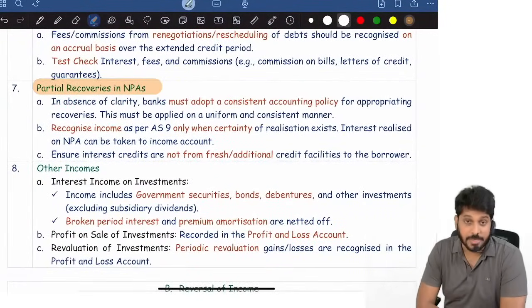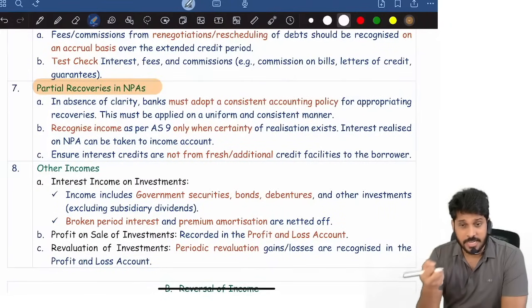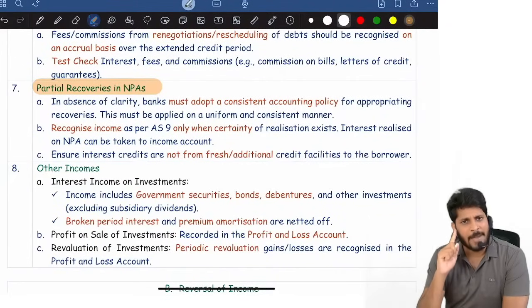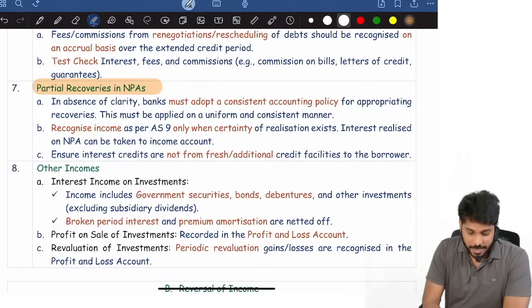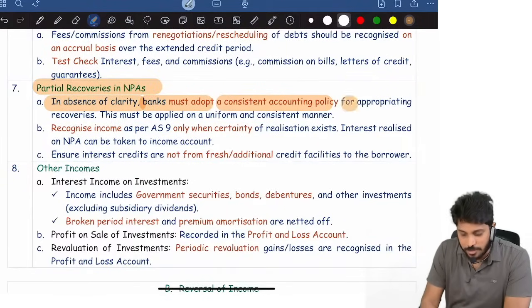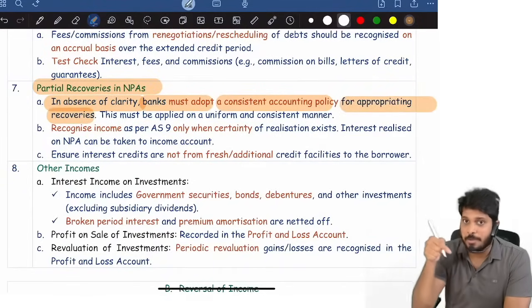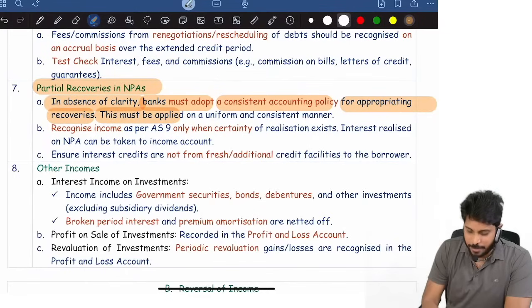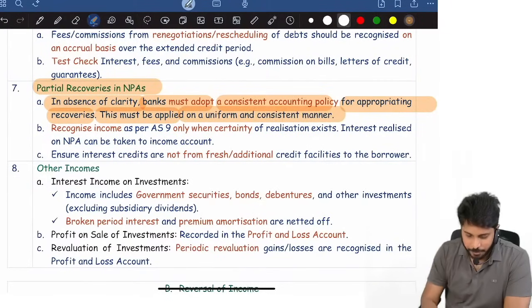Partial recoveries in NPA. Whenever a bank is recovering any amount from an NPA, first the amount is adjusted for principal, or first it should be adjusted for interest. What does the bank have to do? The bank will have some policy. That policy has to be followed uniformly for all accounts. In the absence of clarity, the bank must adopt a consistent accounting policy for appropriating recoveries from NPA. This must be applied in a uniform and consistent manner.